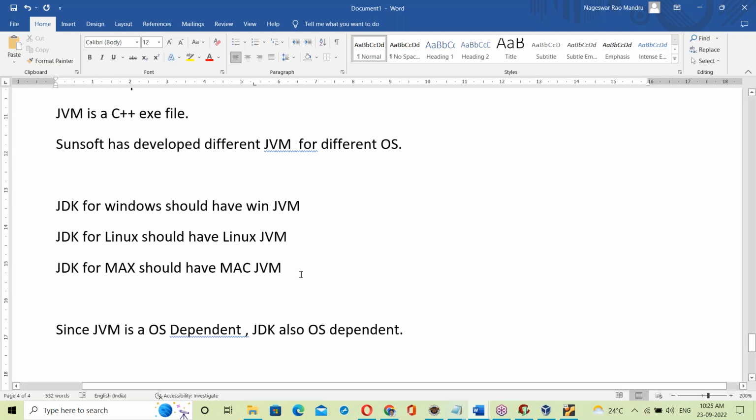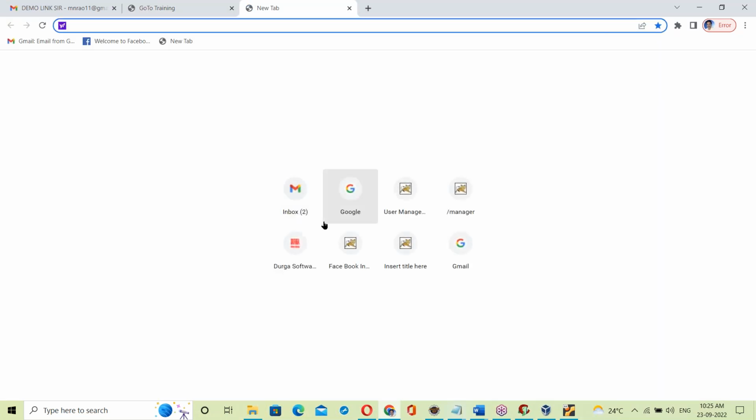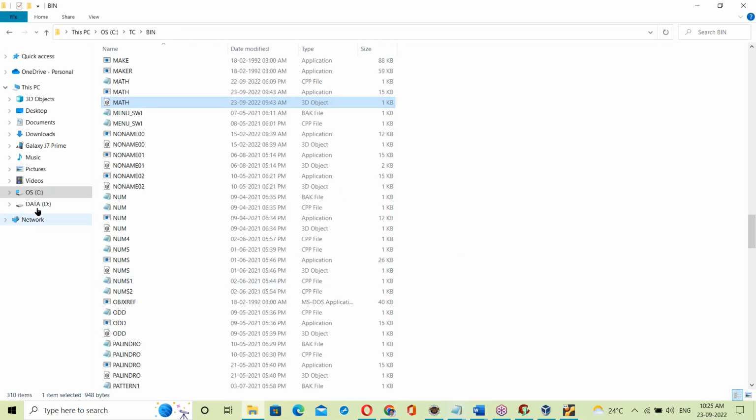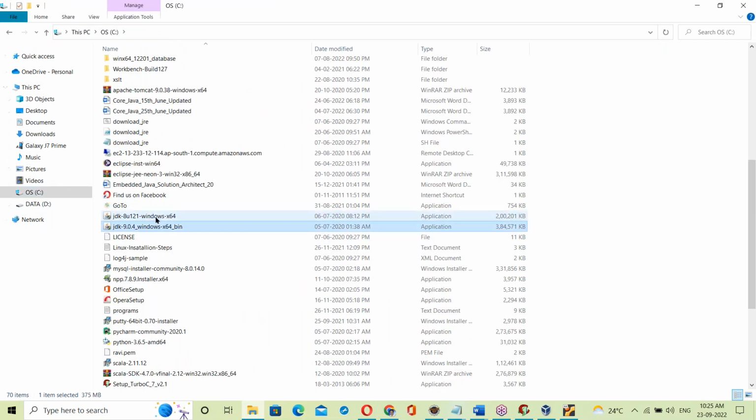That's all about platform independence. The same JDK cannot be installed on different operating systems. Suppose on my system's C drive I have Windows JDK 8 and 9. The Windows JDK cannot be installed on a Linux base, and it will not run there.